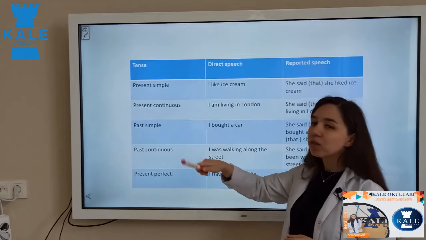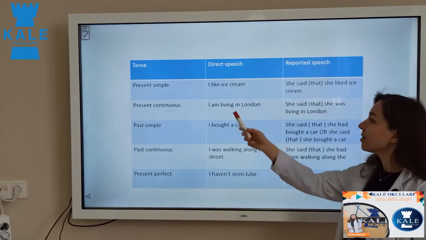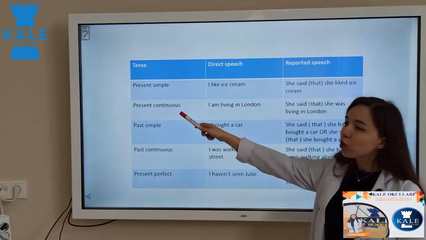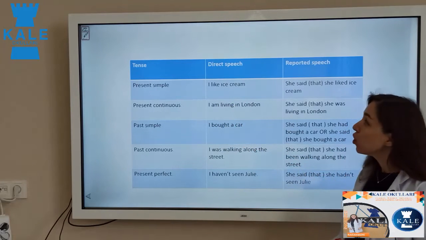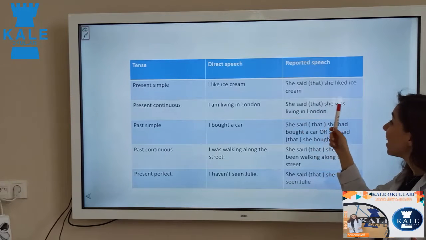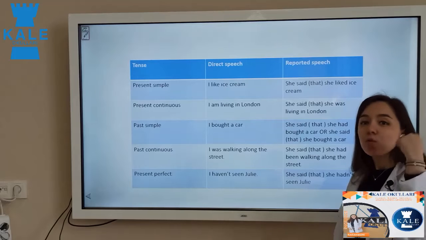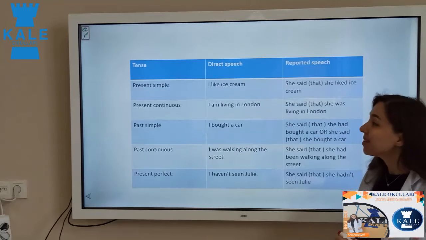For present continuous, how do we go? Our direct sentence is like this: I am living in London. You know that present continuous is am, is, are plus verb-ing. So when we want to change it to reported speech, we say that she was living. One tense before. Am changed to was, to past simple.